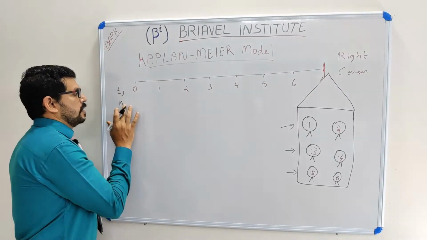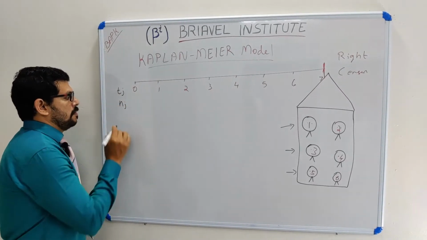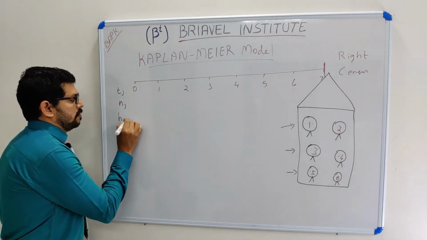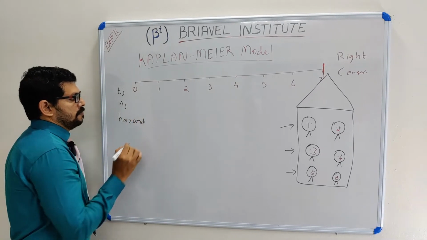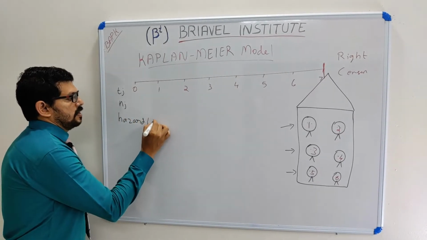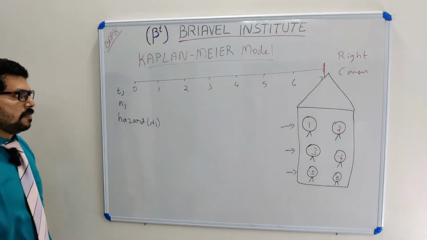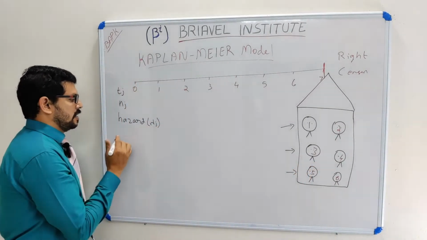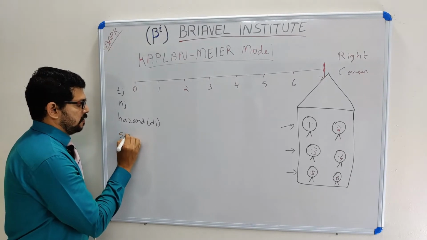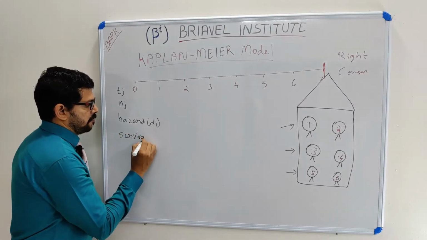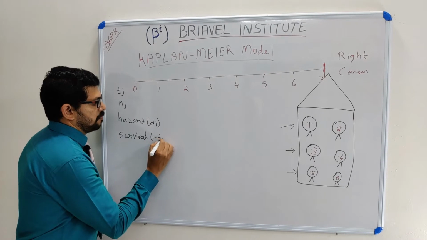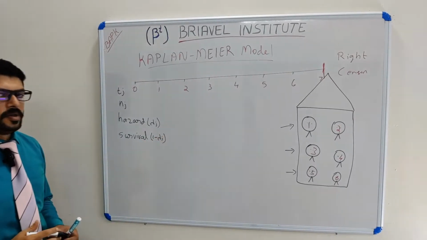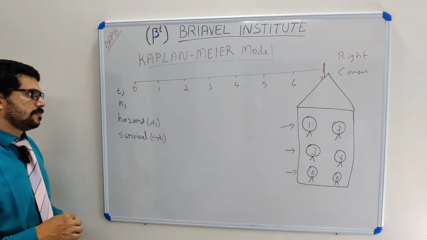I am taking the hazard rate, sometimes called lambda j, because sometimes some puppies will die. I am taking the hazard rate and the survival rate. Survival is 1 minus lambda j. Both I am writing here.